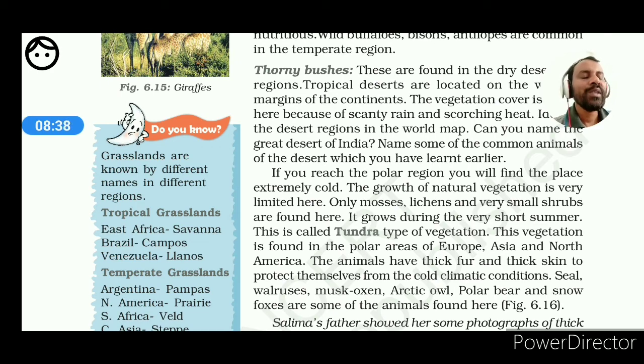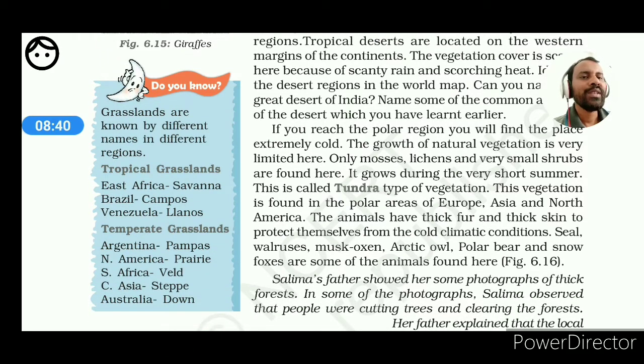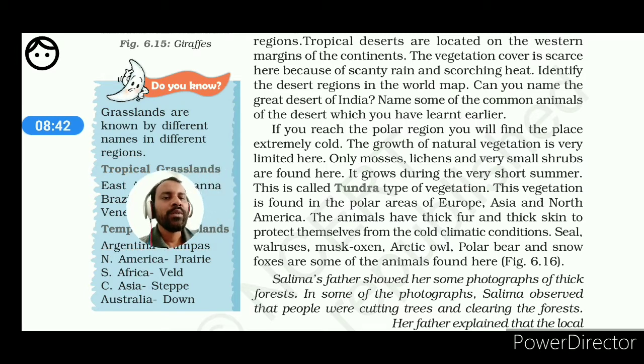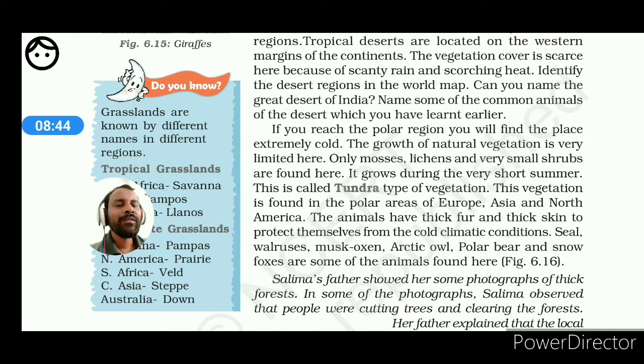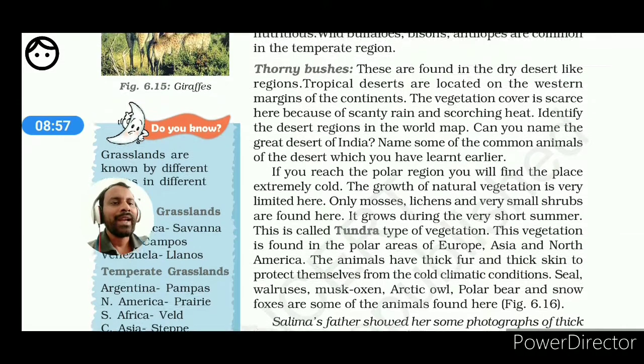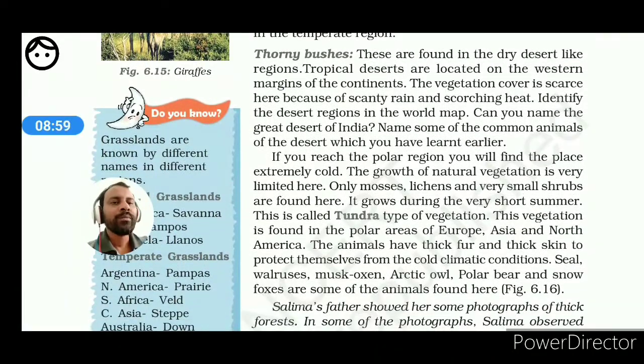So what is the meaning of tundra vegetation? Tundra vegetation means such type of vegetation cover which usually grows near the polar region where the extreme climatic condition, that is cold climatic condition, is found. So you may also get the question, what are the differences between thorny bushes and the tundra vegetation, or the plants or natural vegetation in hot desert and cold desert?